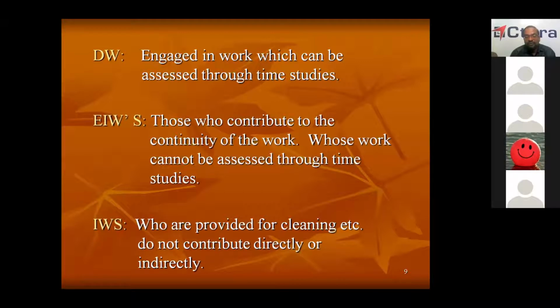Now, in the wheel shop, loading the wheel on the wheel lathe and unloading it, you cannot do manually. A crane is required. So, a crane operator will be there. Similarly, the wheel will be brought through a forklift. So, here the forklift driver and the crane operator contribute to the continuity of the work. But their work we cannot assess through time studies.